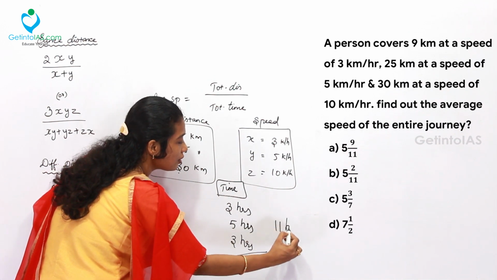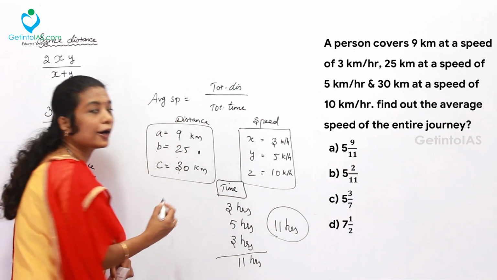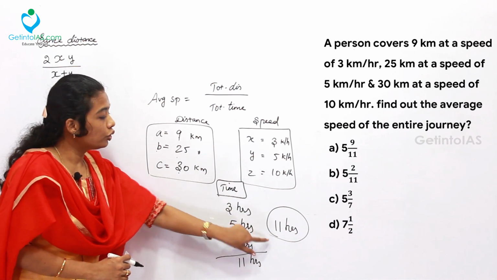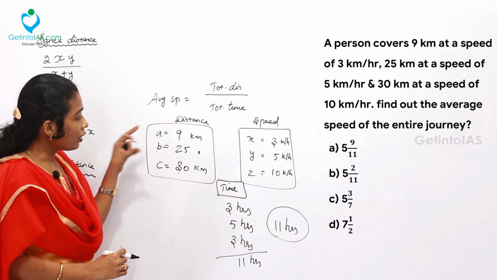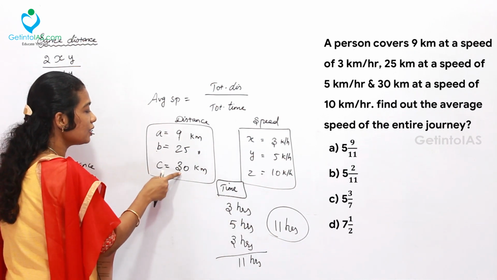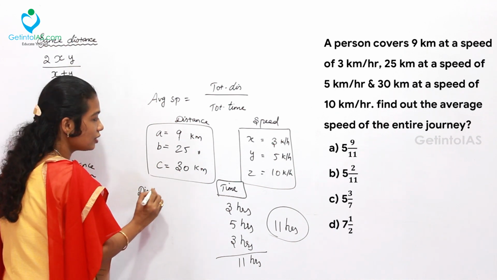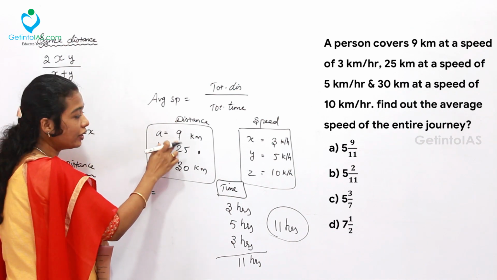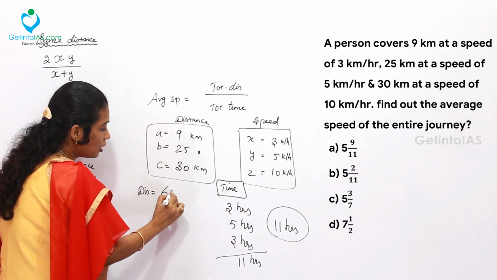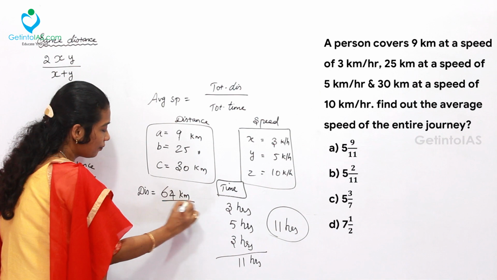So, 11 hours is the total time taken to travel this distance. What is the total distance? 9 plus 25 plus 30. So, let me take distance equal to 9 plus 25, 34. 34 plus 30, 64 kilometers.